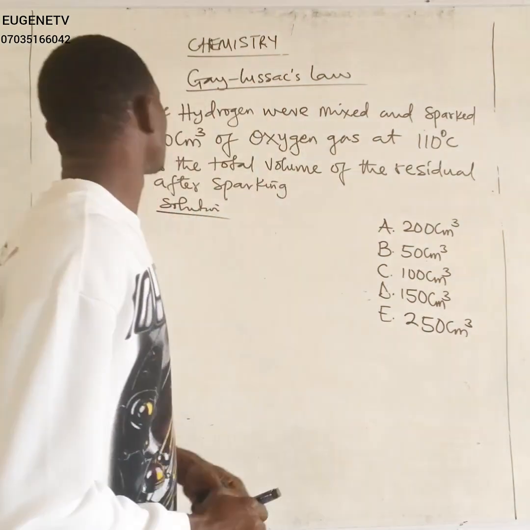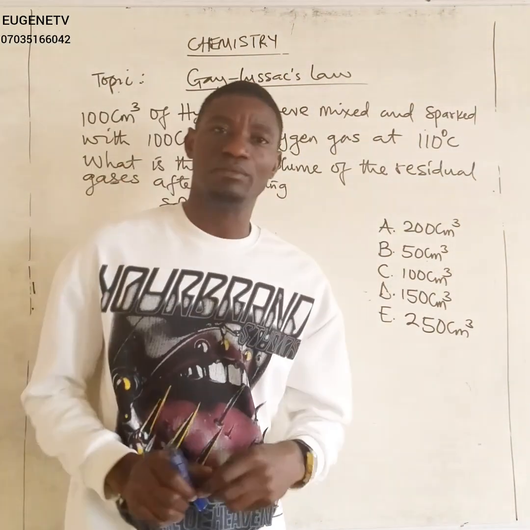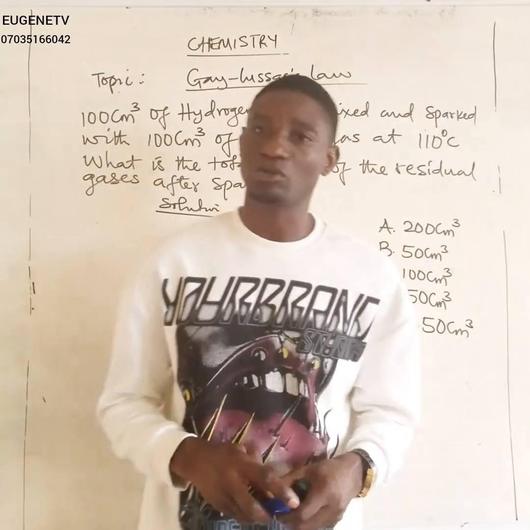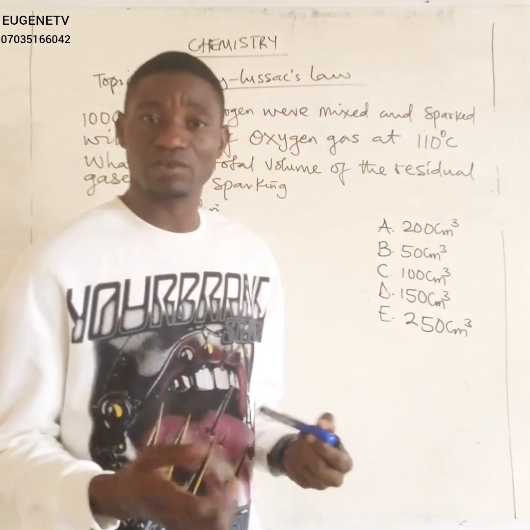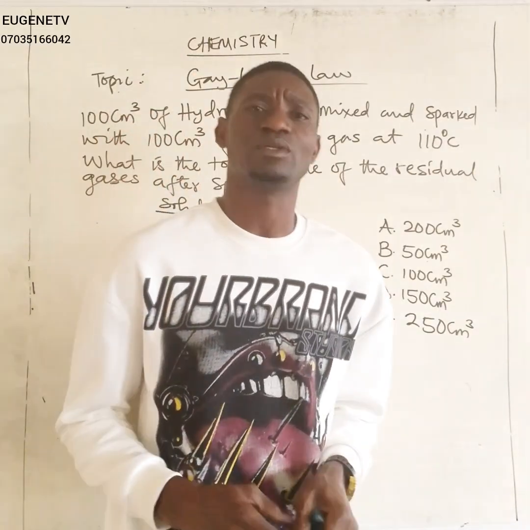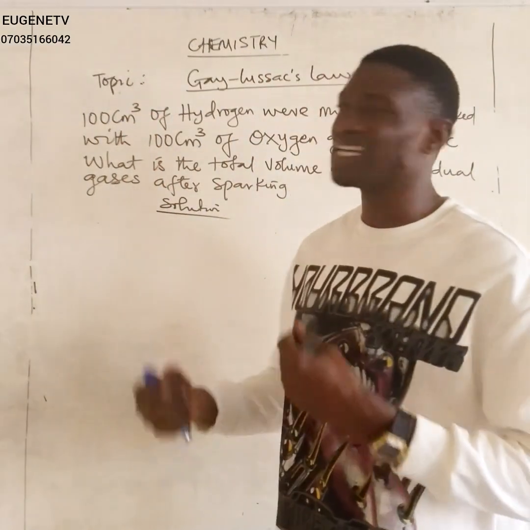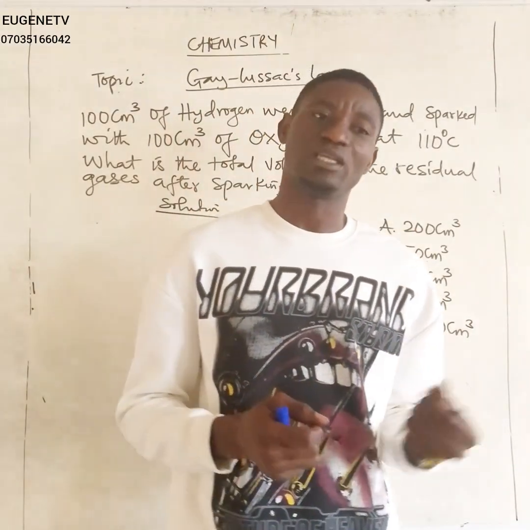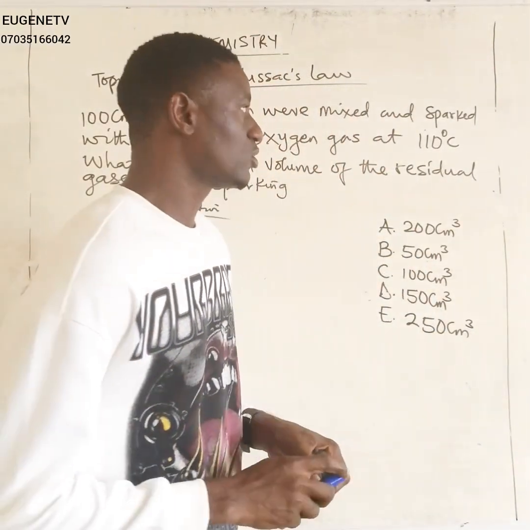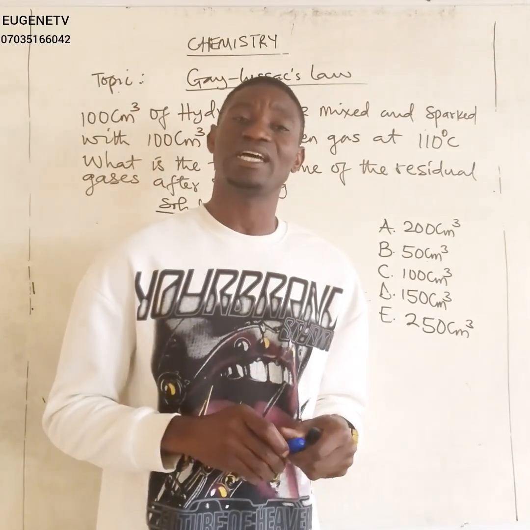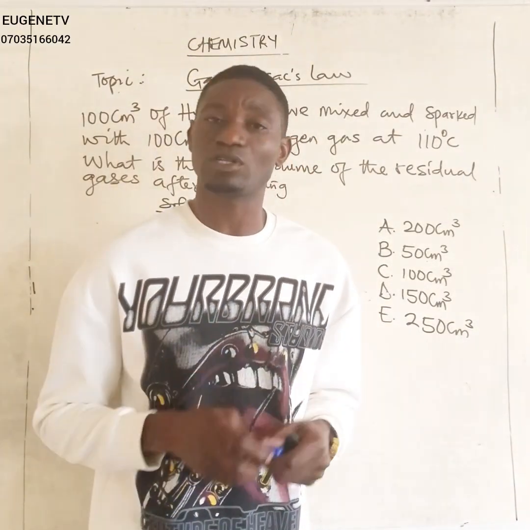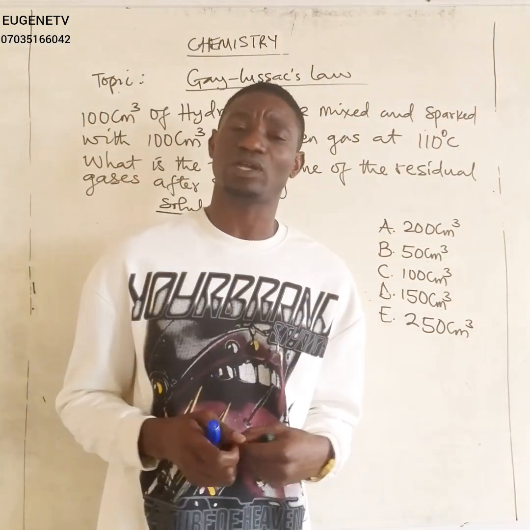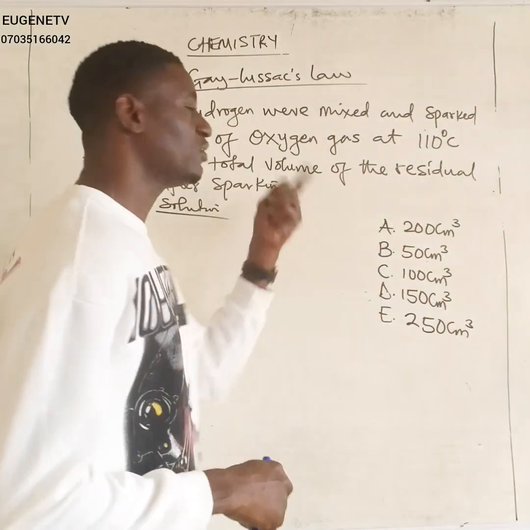Before we go into solving this problem, let's take a look at Gay-Lussac's law. Gay-Lussac's law is one of the gas laws used in describing the behavior of gases. It simply states that at constant temperature and pressure, when gases combine, they do so in volumes which bear a simple ratio to one another and to the volume of the product if gaseous. So I'll take that again. Gay-Lussac's law says that in as much as temperature and pressure are kept constant, when gases combine, they do so in volumes which bear a simple ratio to one another and to the volume of the product if gaseous.